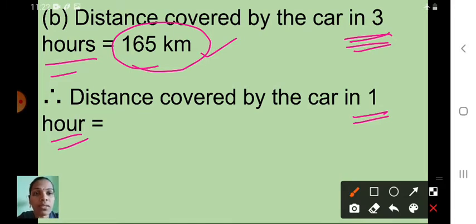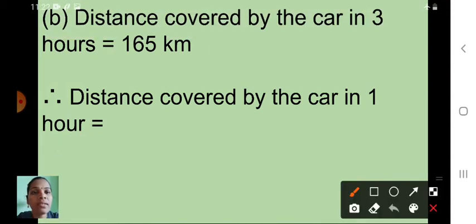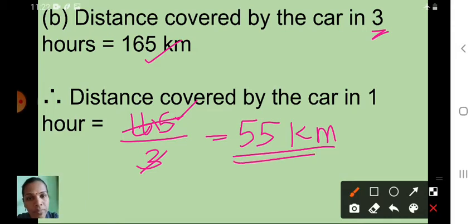So therefore distance covered by the car in 1 hour is equal to what will come? 165 upon 3. This 165 you have to write here, numerator, upon 3. Here 3 ones are 3, 165, that means 16. How many 3s are there? 5. Here again 15, 5. Understood children?